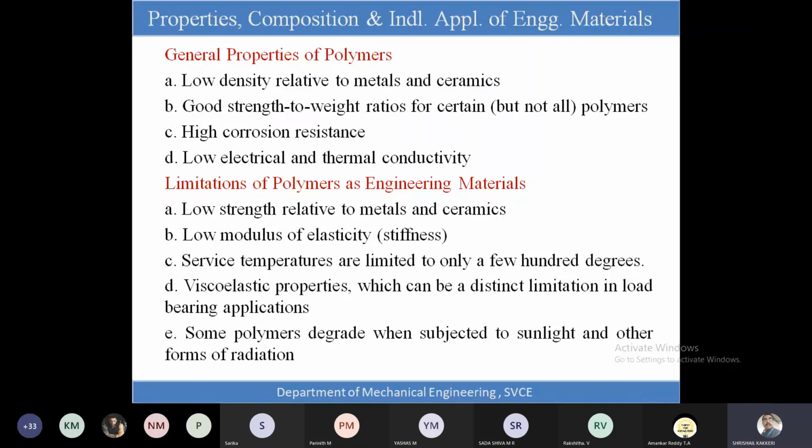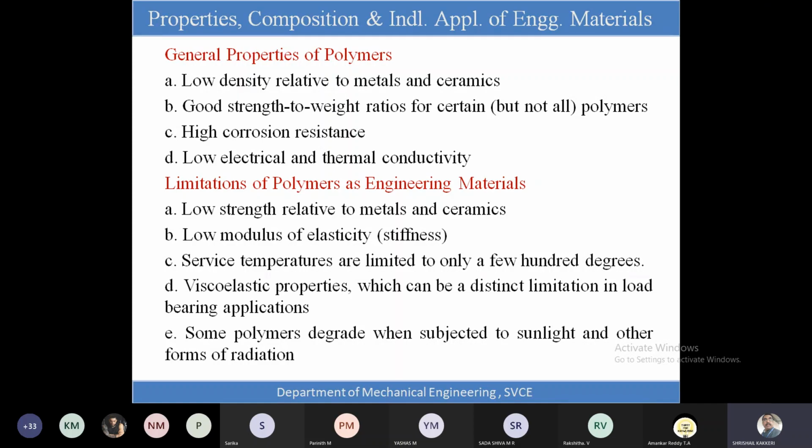Okay, and their services will be restricted at elevated temperatures. Okay, they can tolerate only a few hundred degrees centigrade. And they cannot be used at elevated temperatures, and they do not have very good load bearing capacity, since the Young's modulus is very less, and they have the viscoelastic property, where they will be viscous in nature, and they will be showing the elastic property also.